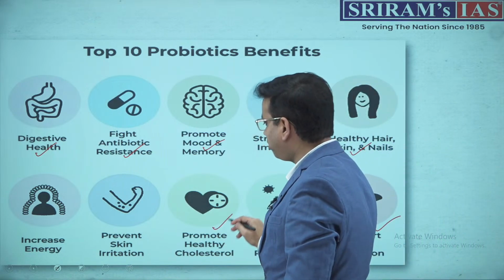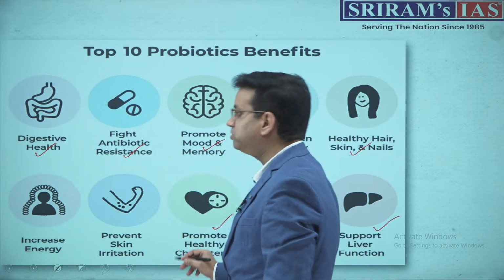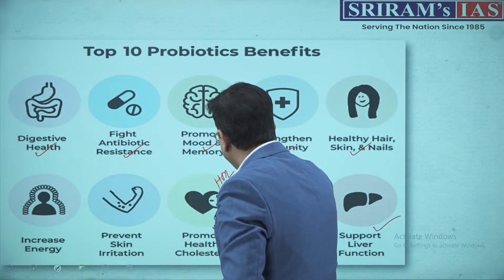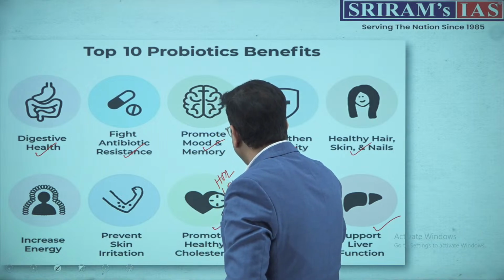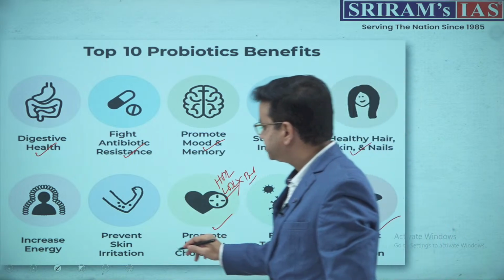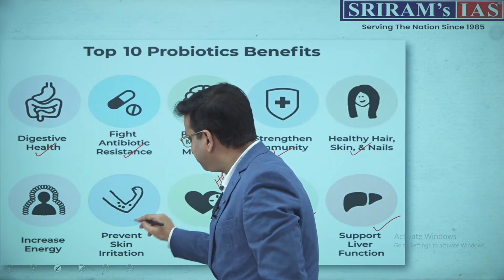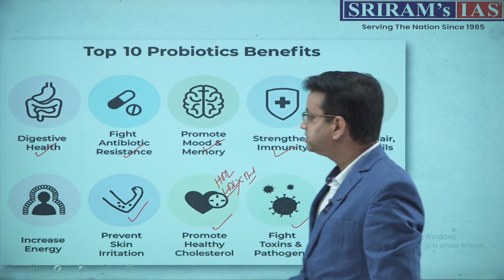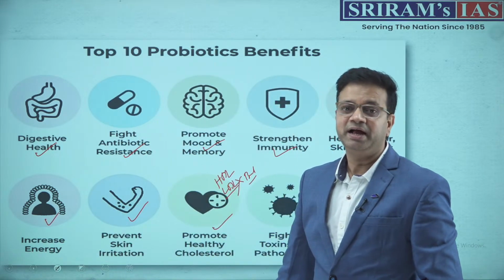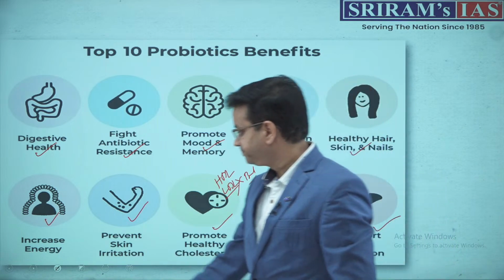It promotes healthy cholesterol, right? Healthy cholesterol, that is HDL. So this is HDL, we have LDL. So low density lipoprotein is also called bad cholesterol, right? Now for the skin, it prevents skin irritation, and last but not the least, it increases energy, stamina and endurance in the human body.